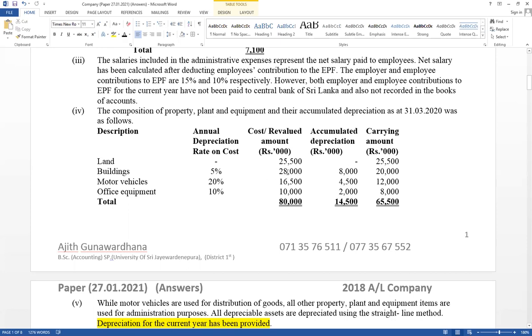And building, relevant for building construction, recorded closing balance. Motor vehicle relevant for disposal, recorded closing balance. But land relevant for revaluation, not recorded. Land, it has given opening balance. All other things it has given closing balance. And office equipment, no adjustment effect. Therefore, office equipment opening balance as well as closing balance, both are equal. Therefore, this value should be considered as opening balance as well as closing balance. But annual depreciation recorded, therefore accumulated depreciation closing balance.